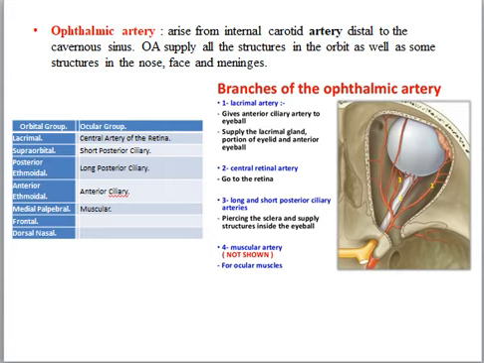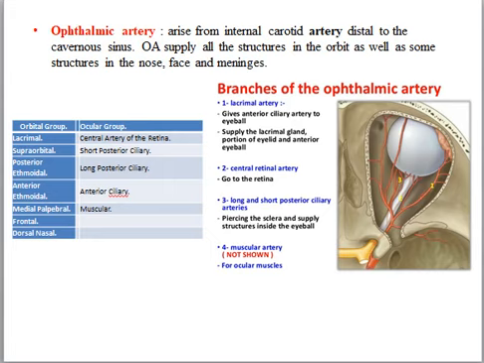Lacrimal artery is one of the largest branches of the ophthalmic artery. It accompanies the lacrimal nerve along the upper border of the rectus lateralis and supplies the lacrimal gland, the eyelid, and conjunctiva. The lacrimal artery gives off one or two zygomatic branches, one of which passes through the zygomatico-temporal foramen to reach the temporal fossa and anastomoses with the deep temporal arteries.